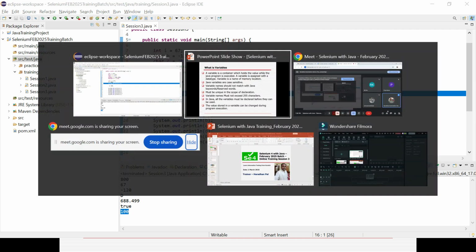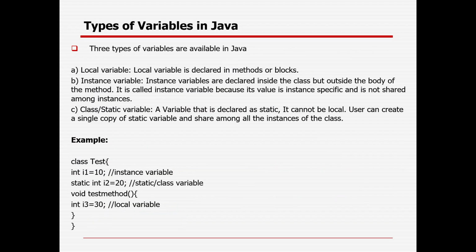Okay, I'll cover one more topic, then I will take a pause. Primarily there are three types of variables in Java: local variables, instance variables, and class variables. Local variables can only be declared within a method or block of code. Instance variables are declared inside the class but outside the body of a method.